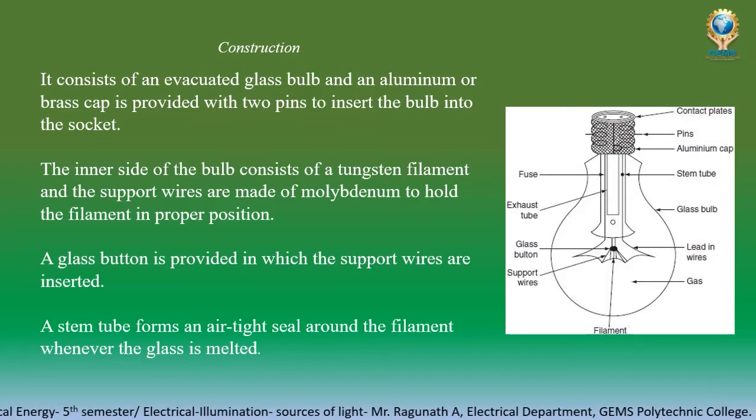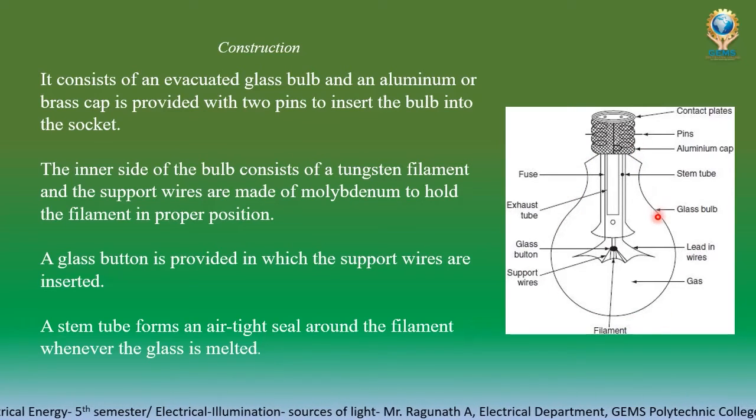So now we are going to see the construction. Here in this diagram, the parts are given. This is the top portion, and here 2 pins will be there, you know that. Then this is the glass bulb, and here the 2 pins are connected. This is the aluminum cap, and then this glass bulb is connected.